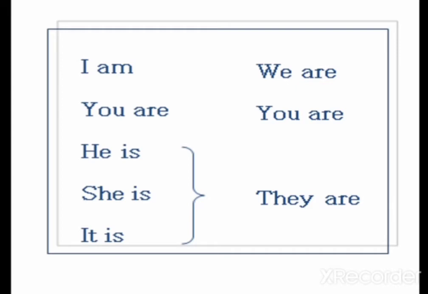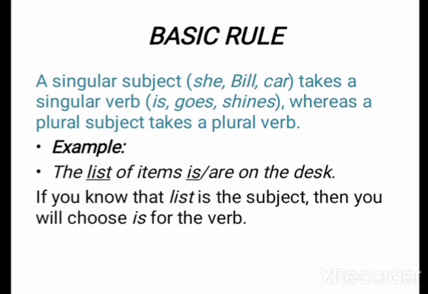In all these examples, the subject is agreeing with the verb. The basic rule of subject-verb agreement is that the verb and the subject must always agree in number. But there are some other rules too. We are going to learn that. The basic rule is that a singular subject, for example she, Bill, or a car, takes a singular verb: she is, Bill goes, or the car shines, etc. Whereas a plural subject takes a plural verb.